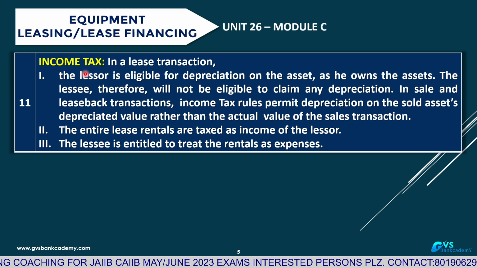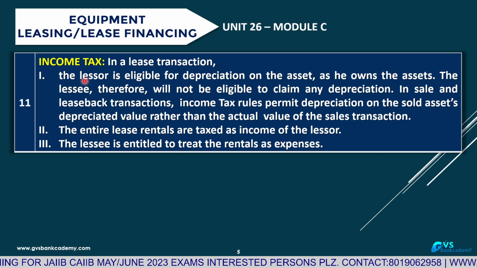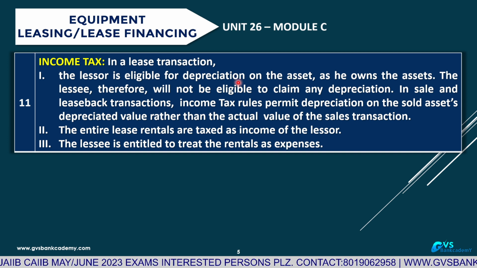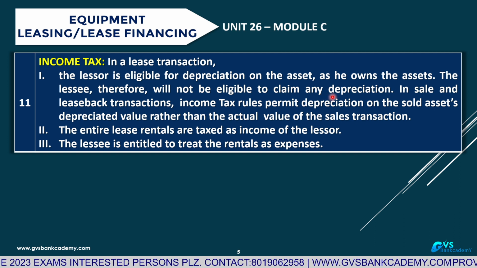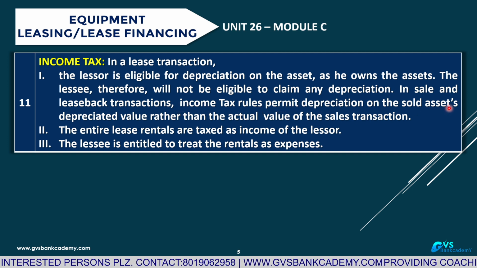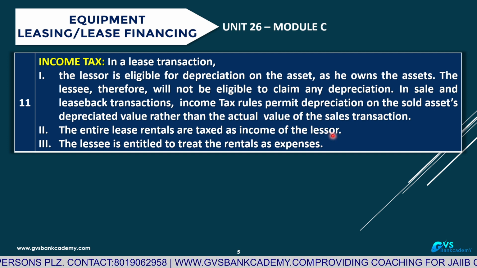Income tax implications in the lease. In a lease transaction, the lessor is eligible for depreciation on the asset. In the lessor's books, he will take the depreciation as long as he owns the asset. The lessee therefore will not claim the depreciation. In a sale and leaseback transaction, income tax rules permit depreciation on the sold asset's depreciated value rather than the actual value.